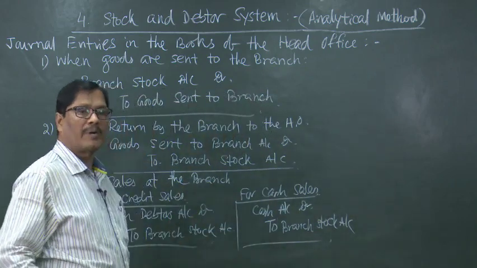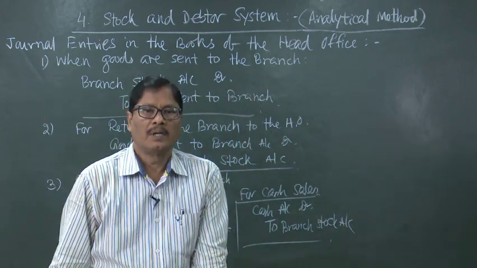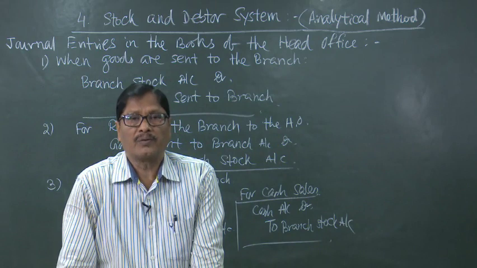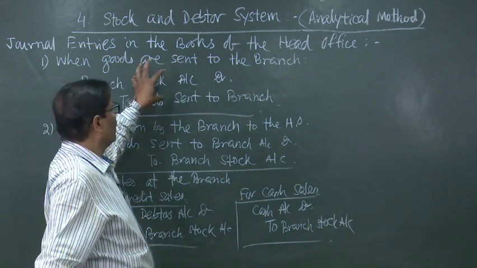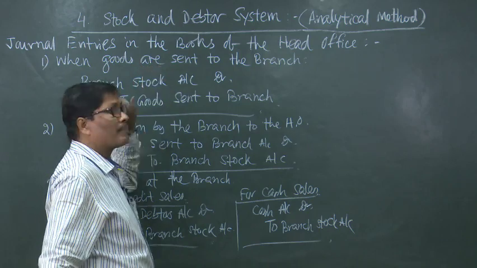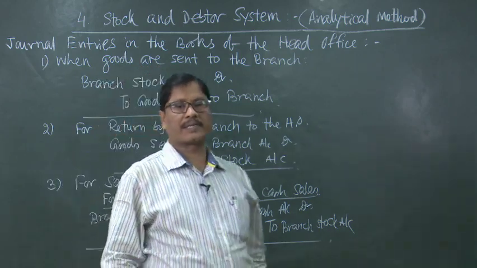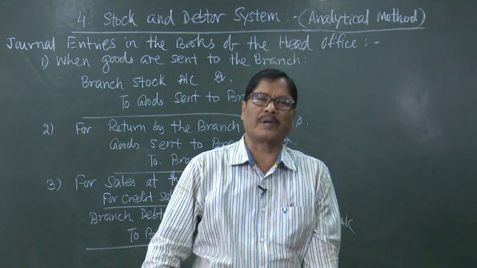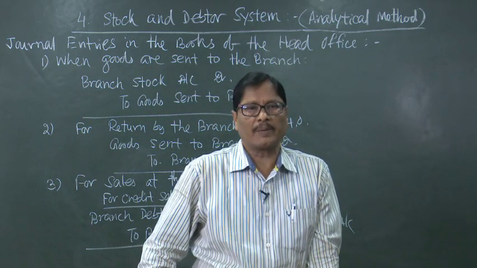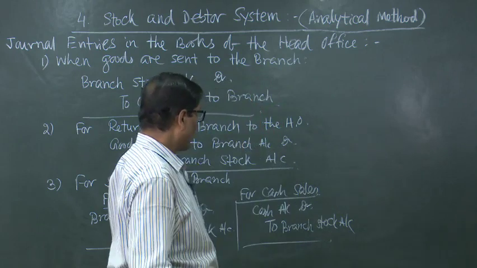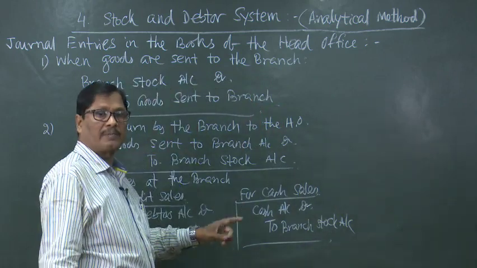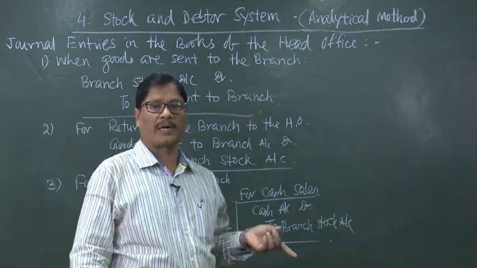How will cash account be debited? Because if you remember, we have already discussed, stock and debtor system is meant for dependent branches. So, in case of a dependent branch, one of the characteristics is that whatever cash has been received by the branch, immediately it has got to be sent to the head office.